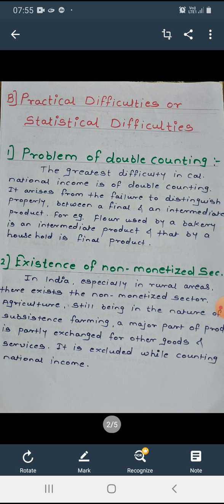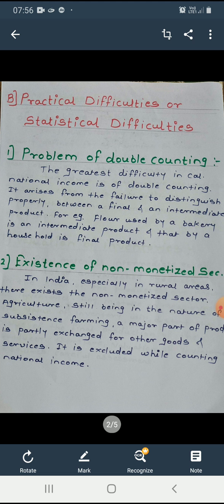Problem of double counting. One of the major problems involved in the estimation of national income is the problem of double counting. Double counting refers to a situation where the value of goods is counted more than once. Such a problem occurs because for every producer, the commodity he sells is a final commodity. Thus, if the value of the good is taken into account every single time, it leads to estimating the value of the product more than once.